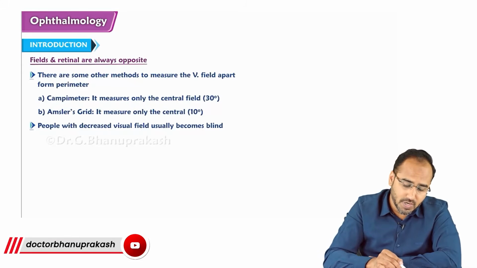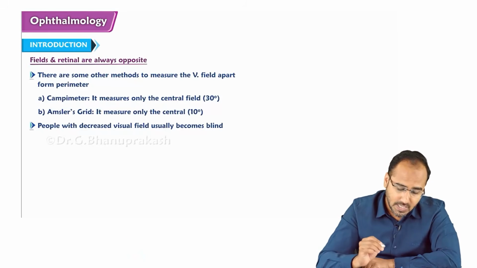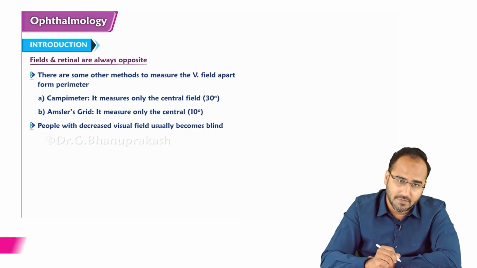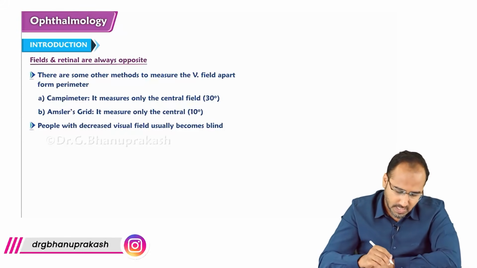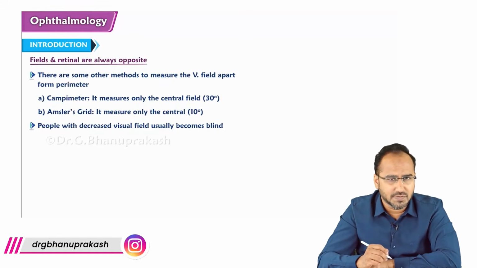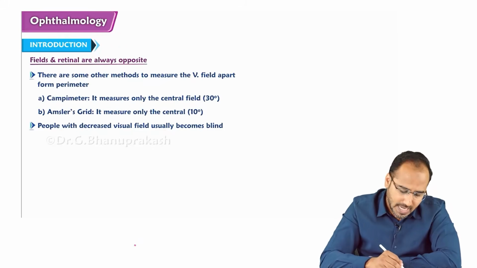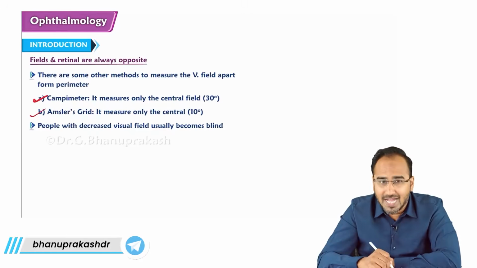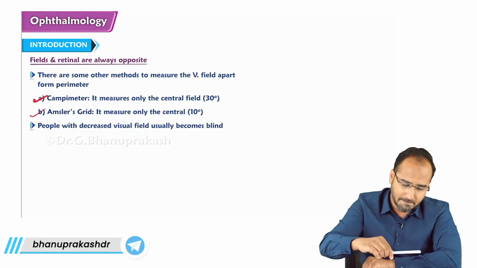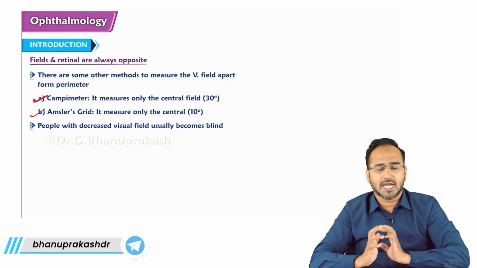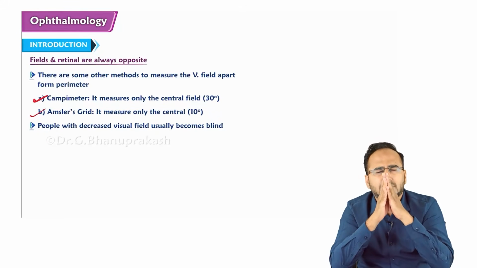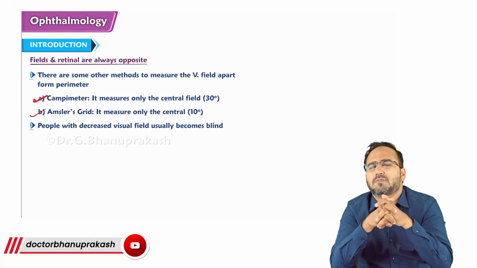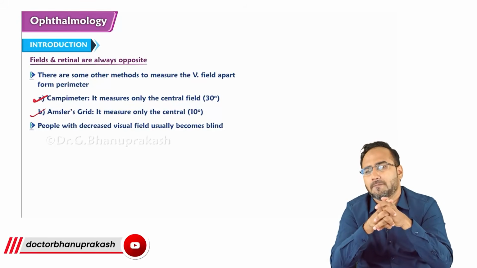So for visual field, I told you what is the device that is used to measure the visual field. For measuring the visual field, we need to go for a device which is called as perimetry. Apart from perimetry, there are some other methods to measure the visual field that is called as campimeter or Amsler's grid. Patients who are having a decrease in the visual field, they might become blind. Right? So this is regarding the visual field. Visual field is basically the area of space seen by the eye without moving the eye from a fixed point, which is measured by perimetry, right?